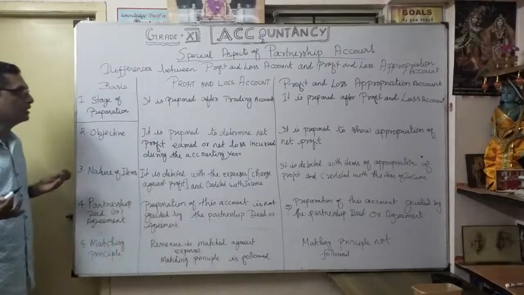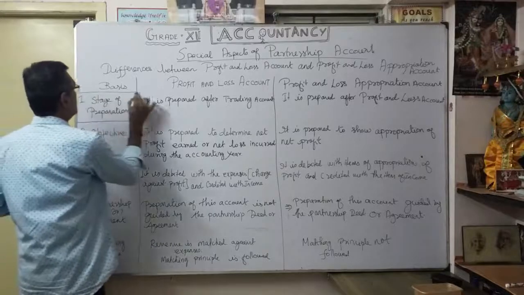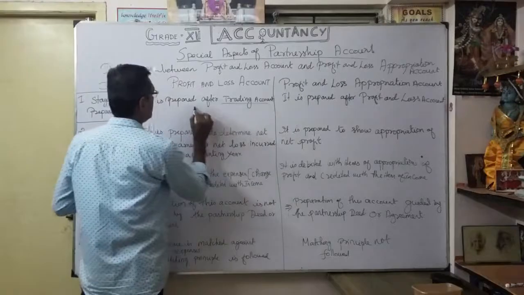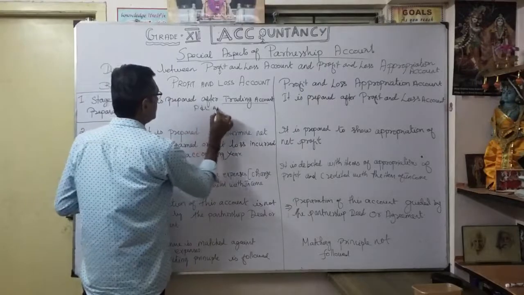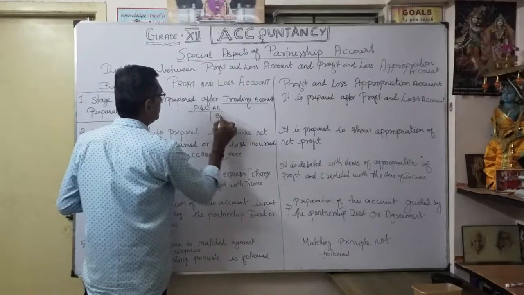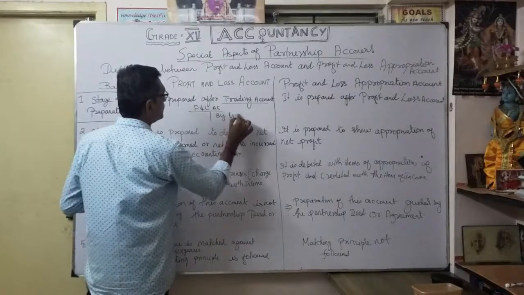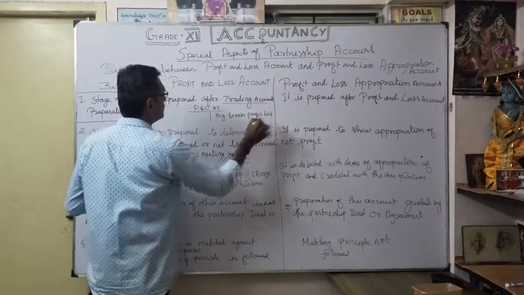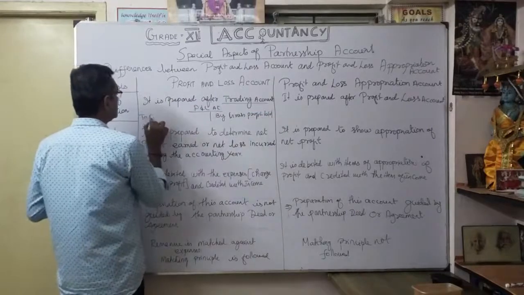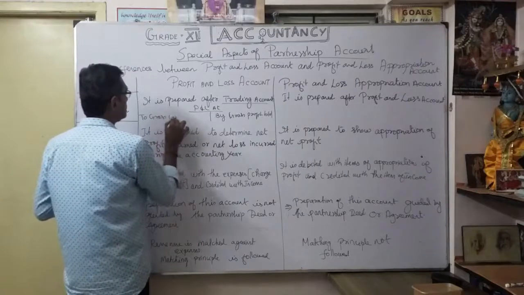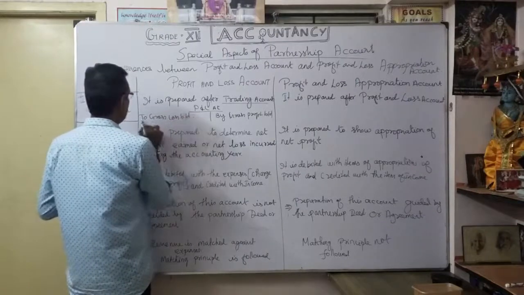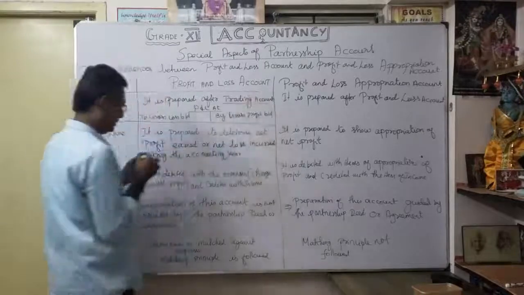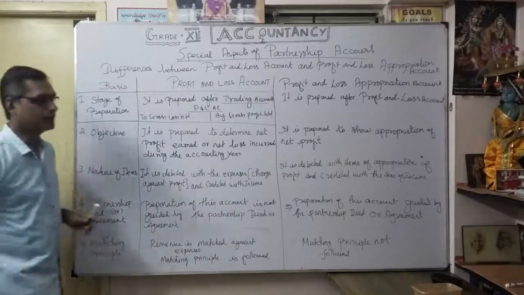As you know very well, the profit and loss account is prepared after the trading account, isn't it? In the profit and loss account, they will show gross profit brought down. Suppose it is a loss, then gross loss brought down. Likewise you prepare the profit and loss account. That's why it is prepared after the trading account.